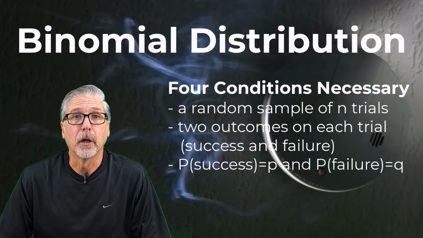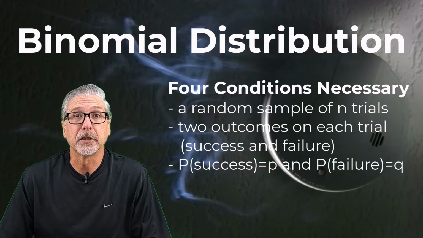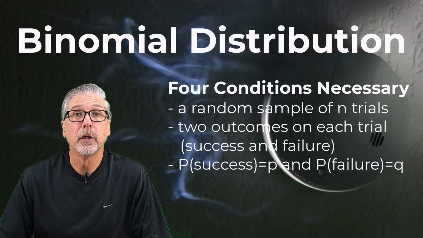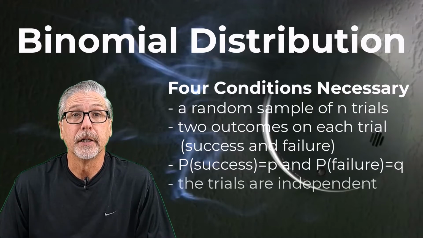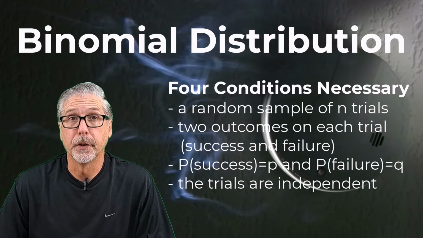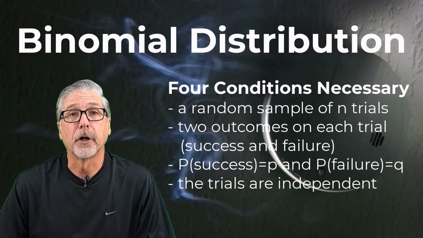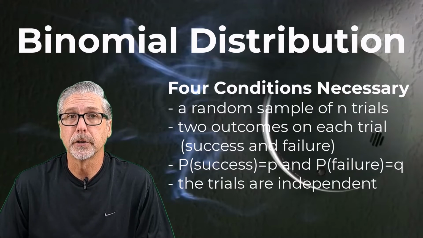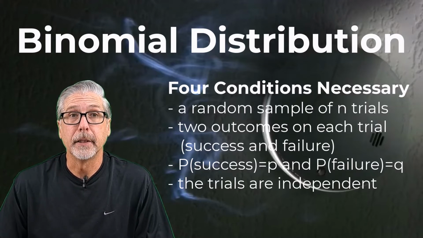Because there's only 2 outcomes, the probability of a failure then has to be 1 minus p, or we're going to give that the symbol q. The last criteria is that the trials are independent of one another, meaning that the chance that the first trial is a success has no effect on the second or any of the remaining trials. When these conditions are met, the binomial probability distribution will work.